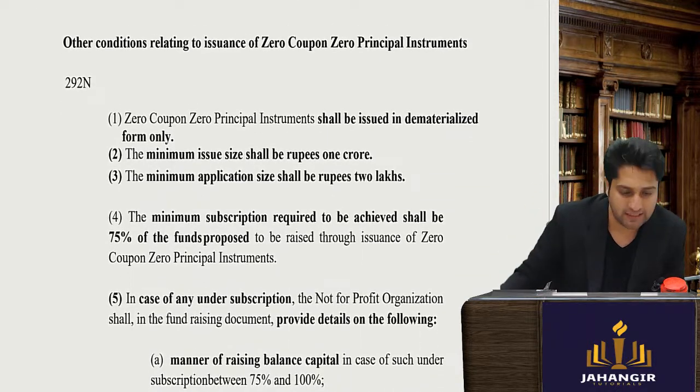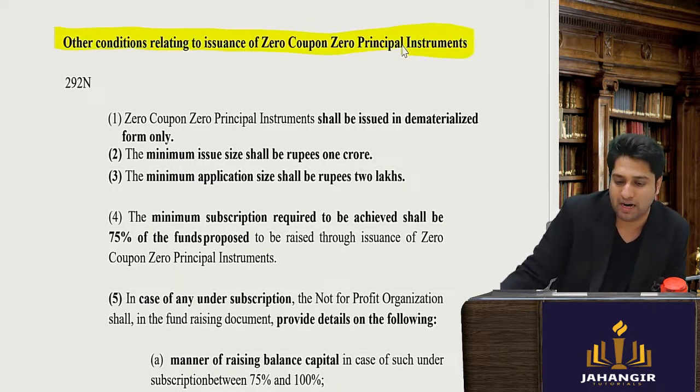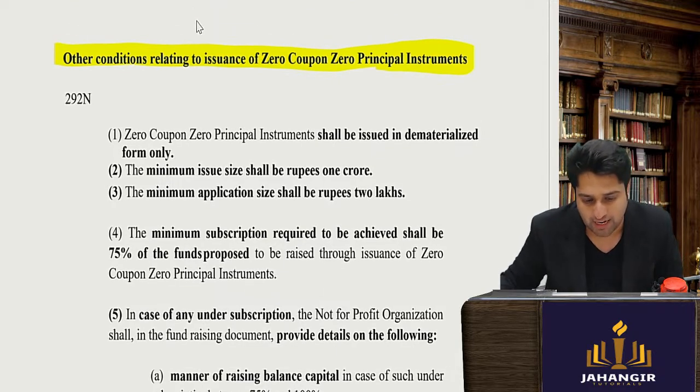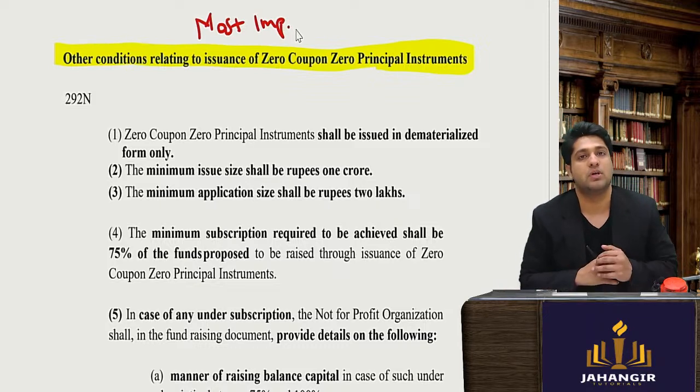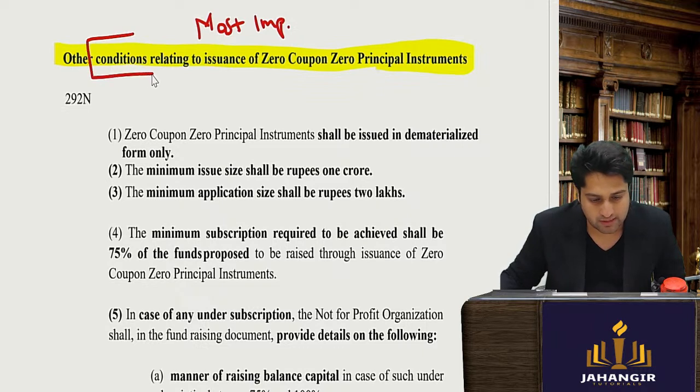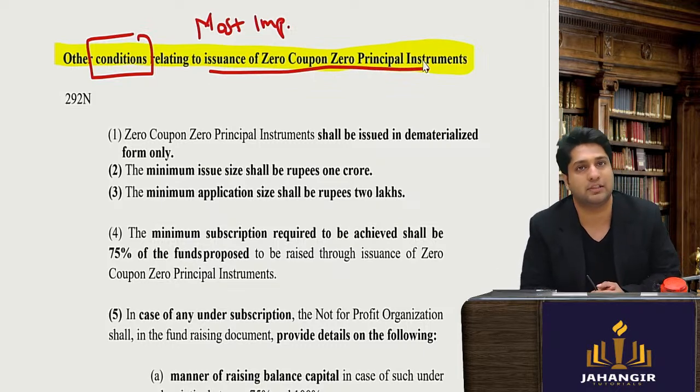Though we are almost at the end, now we come to the most important part of the regulation, and this is likely to come in the exam. Most important: the conditions relating to issuance of the zero coupon, zero principal instruments. Let's see.